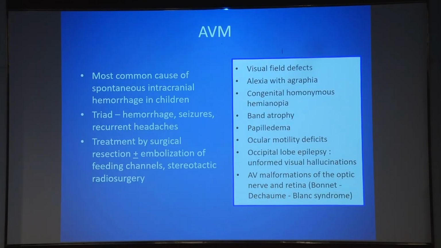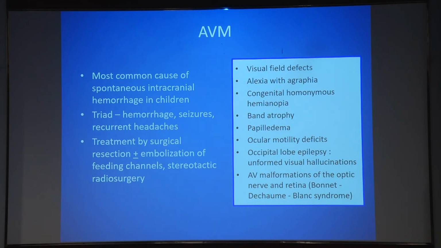Coming to other more benign lesions which we can see, AV malformations are among the most common causes of spontaneous intracranial hemorrhage in children, and generally present with a triad of hemorrhage, seizures and recurrent headaches. Treatment is by surgical resection, and may require embolization of the feeding channels as well as stereotactic radiosurgery. They can present again with a wide variety of visual field defects, alexia, congenital homonymous hemianopia, band atrophy, papilledema, ocular motility deficits, and seizures.